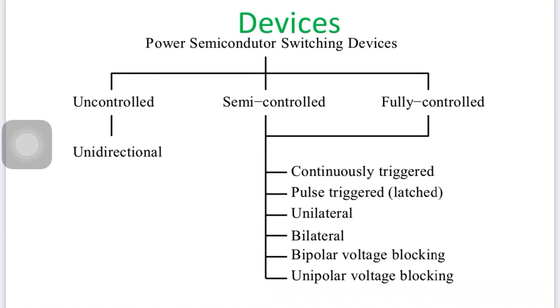Bipolar means both directions, unipolar means only one. So, fully controlled and semi-controlled devices are further classified into triggering categories, meaning how the device is to be operated, through which method it will be operated. According to that, this classification. For unidirectional, there is no further classification. So uncontrolled is always unidirectional.